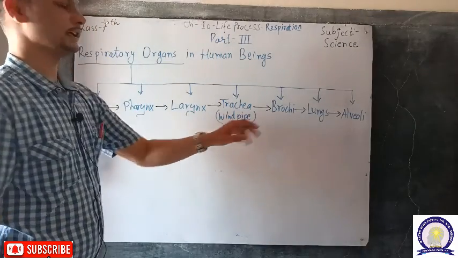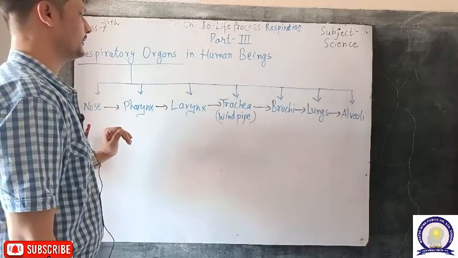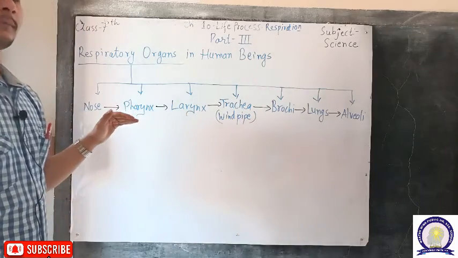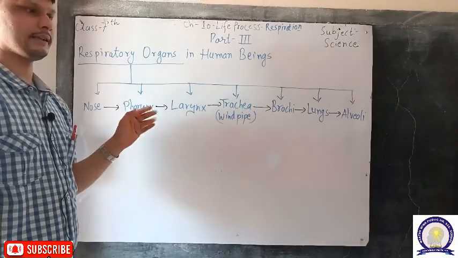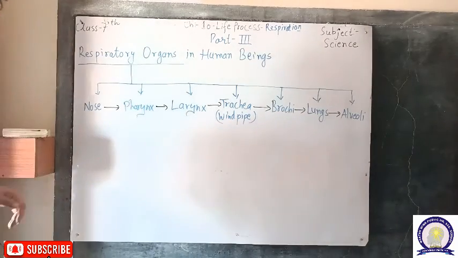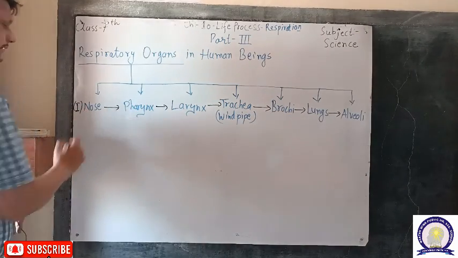This is how airflow occurs in the human respiratory organs. One by one we will discuss each respiratory organ and its role in the respiratory process. Starting with the first one, that is the nose.